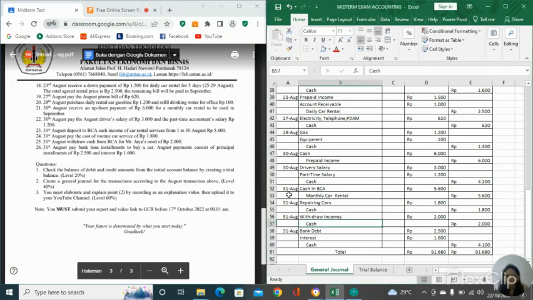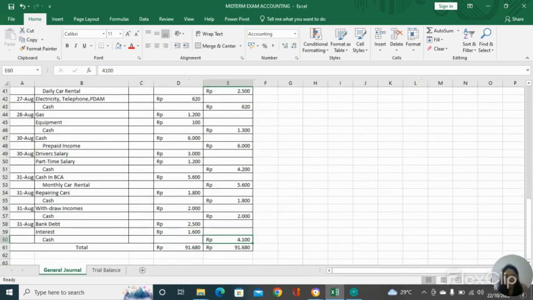So because we pay, it means that our bank debt is going to be decreased, so it's on the debit, and interest counts as expense. So every time expense is increased, it's going to the debit. So debit 1,600 rupiah, and our cash that we use is going to be in credit because it decreased, 4,100 rupiah.